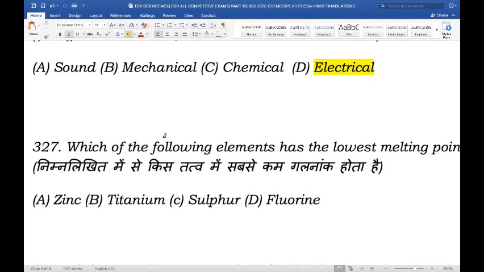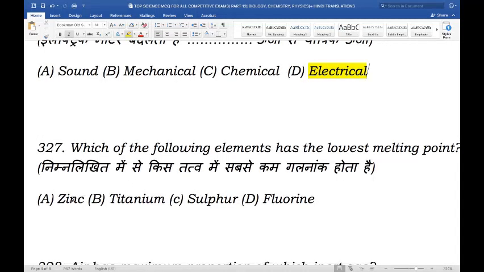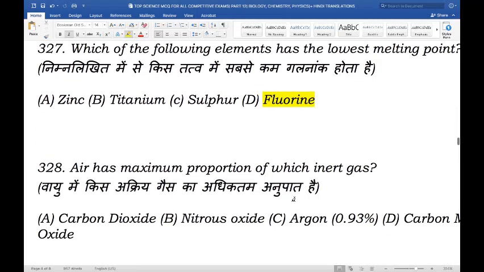Next question. Which of the following elements has the lowest melting point? Is it zinc, titanium, sulfur, or fluorine? And the right answer here is fluorine. Fluorine is the most abundant halogen. It has a low melting point and boiling point. In fact, it has the lowest out of all the halogens, and it is because the dipole-induced dipole bonds are weak, as F2 has fewer electrons compared to the others.